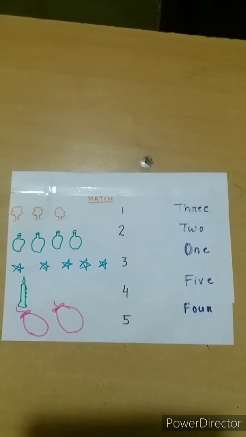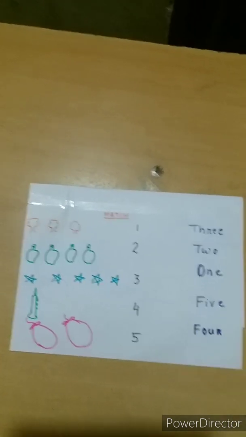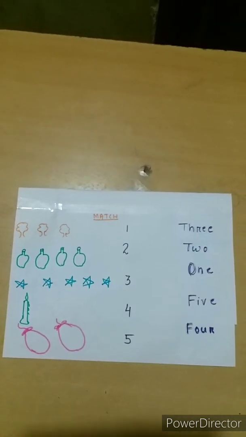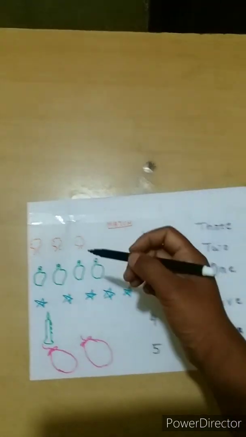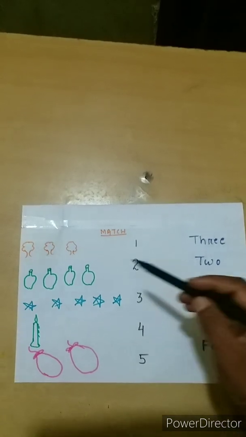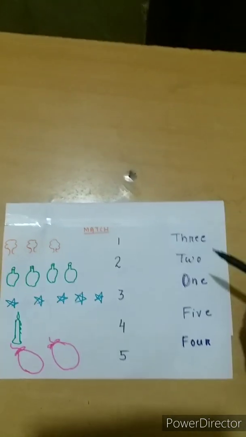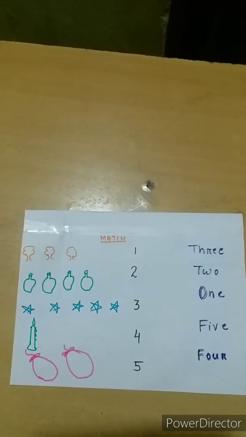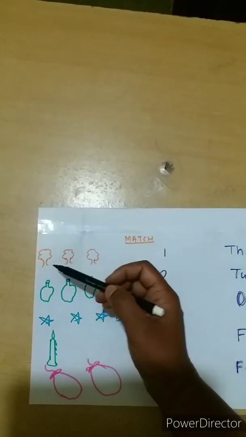Dear children, here I have prepared one activity, one question for you. So here what do we have to do? We have to match. Here are some pictures, numbers and number names. We have to match the number of pictures with the number, and then match the number with the same number's name. Okay. Now let's begin.